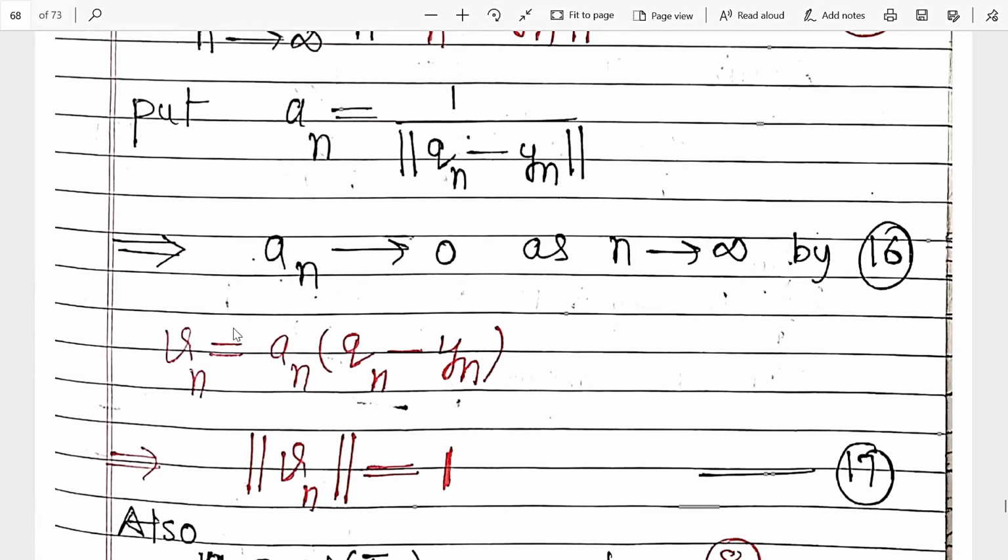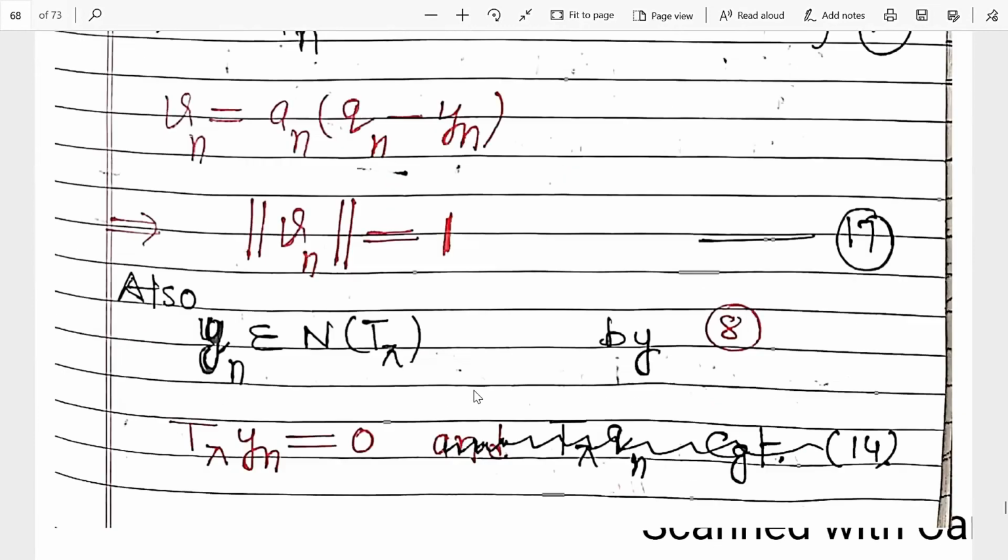Because our purpose is to find a sequence whose norm is equal to 1. The norm of the sequence will be 1 if it is a sequence over its norm. So an is a sequence, this is its norm, and this is a sequence. So this by this, then its norm is equal to 1. Clear? So the norm of vn is 1.